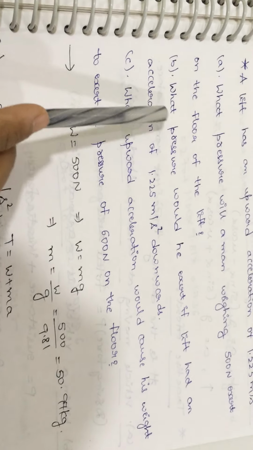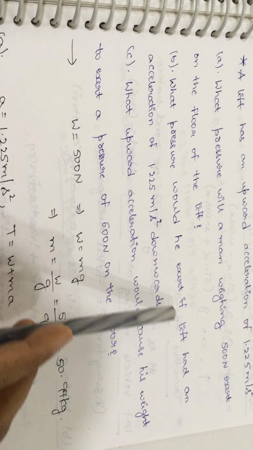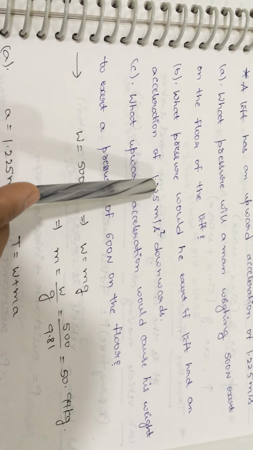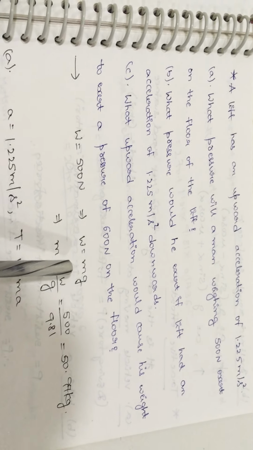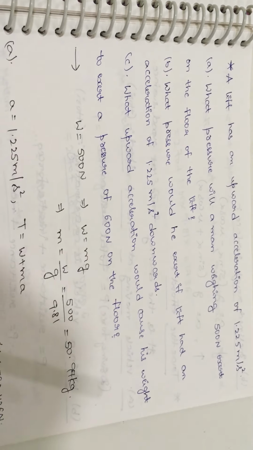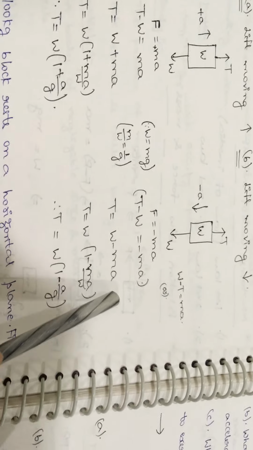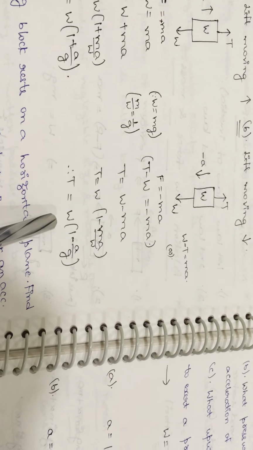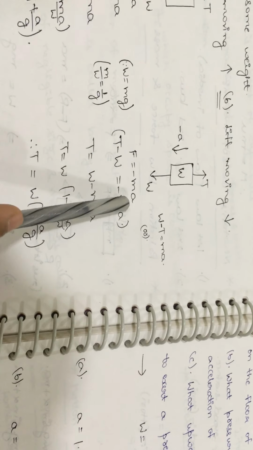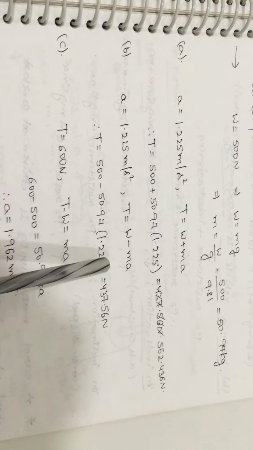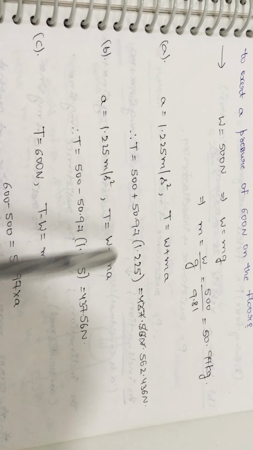Now see the second bit. What pressure would he exert if the lift had an acceleration of 1.225 meter per second square downwards? Same question, when the lift is moving in the downward direction. That is nothing but the second condition only. So T is equal to W of 1 minus a by g. From the formula you can solve the problem, or according to the first step in the procedure, that is F is equal to minus ma.